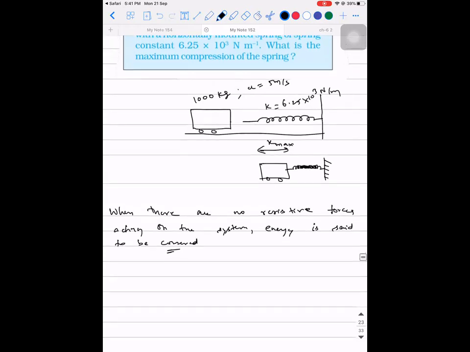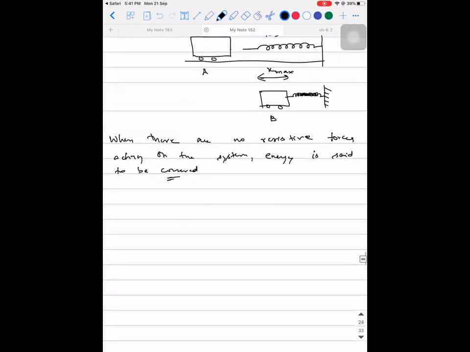Now tell me, if this is point A and this is point B. Before striking the spring, that is before collision, what was the total energy of the system?